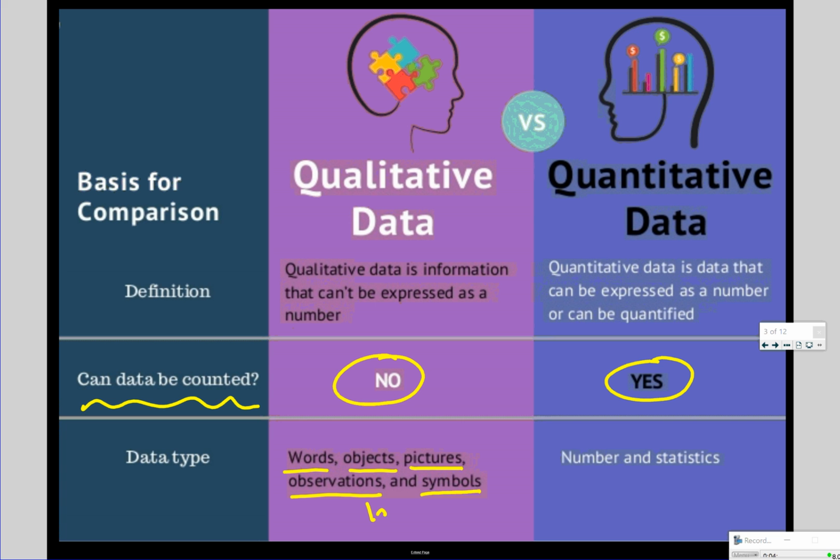I'm going to even say labels. Any of those things we cannot count, therefore it is qualitative. Things that we can count: numbers, statistics, quantities, amounts of things. Okay. All right, so get that one down and then we'll practice telling the difference between the two. We'll get some examples like the previous section.